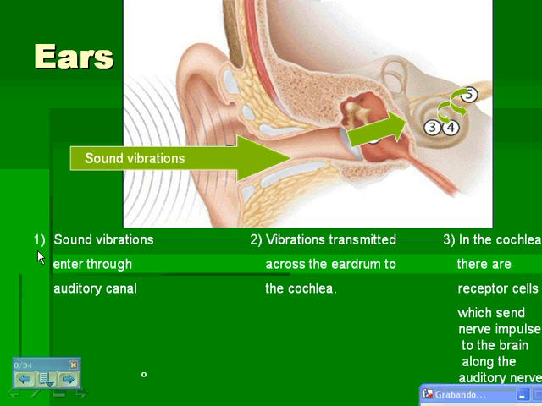So, number 1, we have how the ears work. Sound vibrations enter through the auditory canal. Sound vibrations enter here. The vibrations are transmitted across the eardrum to the cochlea. And in the cochlea there are receptor cells which send nerve impulses to the brain along the auditory nerve.